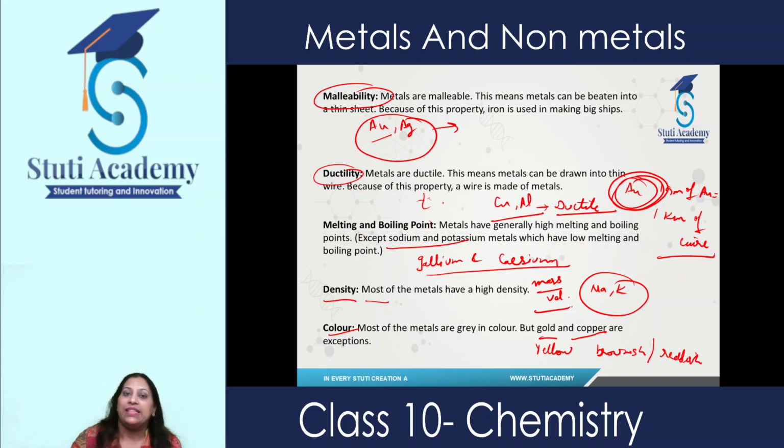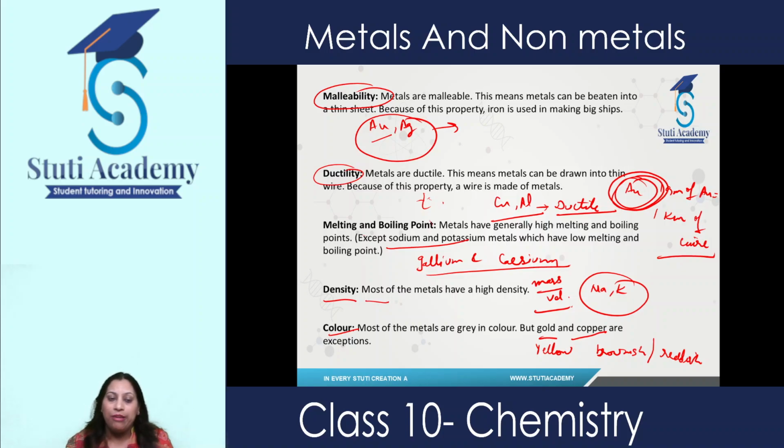So these are the exceptions in case of colors. Now, apart from this, gold is least reactive, and that's why we use gold and silver in making ornaments. Gold, silver, platinum, they are rarely found metals, and that's why they are very expensive. They do not react easily, and we use them in making ornaments.